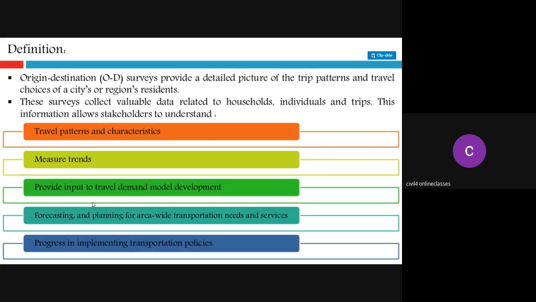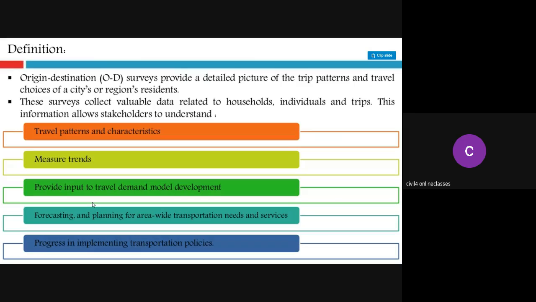Whether they are visiting Chennai or Mumbai or Delhi, whatever city, that trip pattern you need to calculate. Or a region. Region means, for example, if you stay in Gandhinagar and you want to know the trip patterns of all the people in that particular region, then that is called a region-wise OD survey.